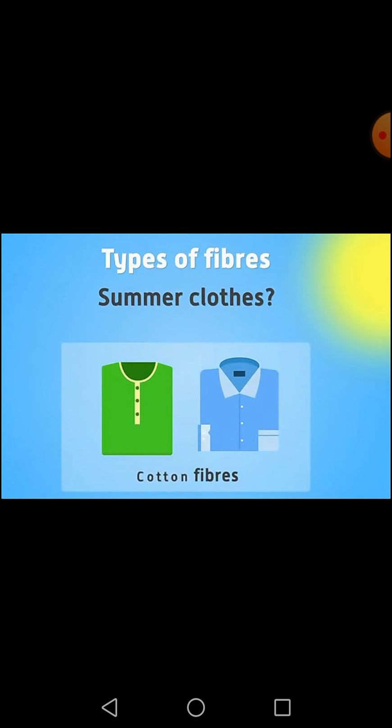We know that in different seasons we prefer to wear different types of clothes. You must have worn cotton clothes during the summer season. Why do we wear cotton clothes? Because they are good at absorbing sweat, and they keep the body cool. In the same way, you must have worn woolen clothes during the winter season. So the properties of the fibers decide in which season they are suitable, and according to that, we choose the fabric.